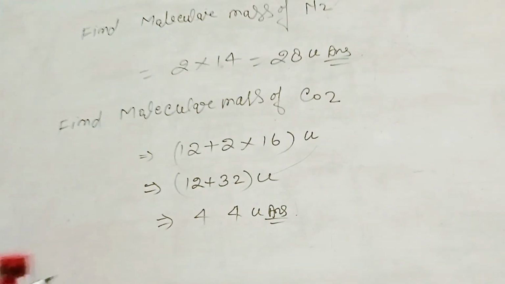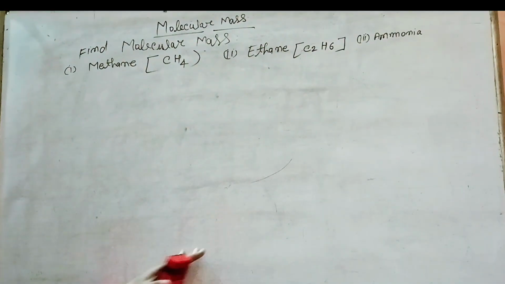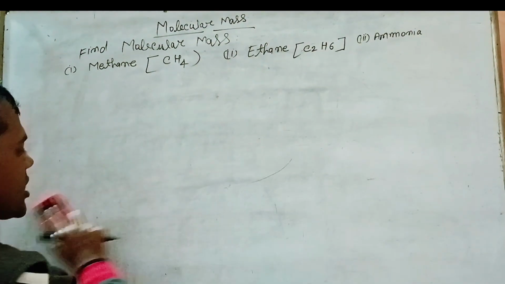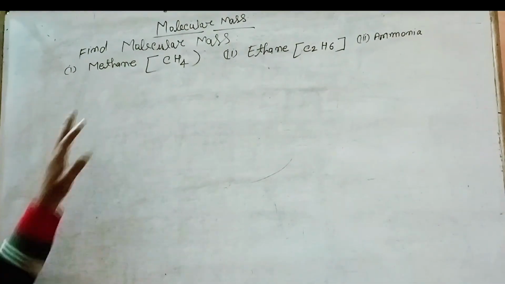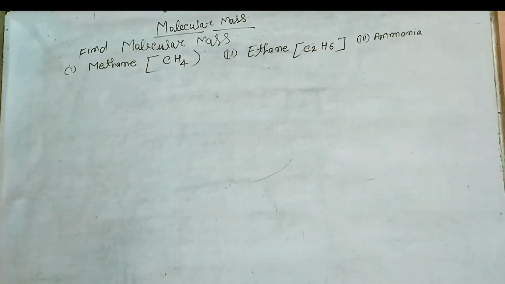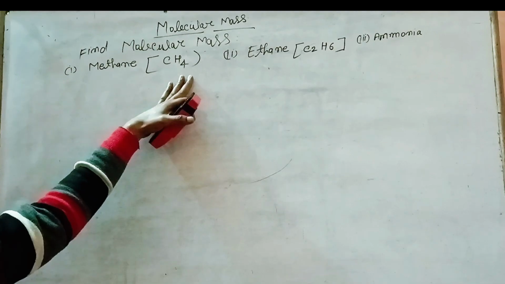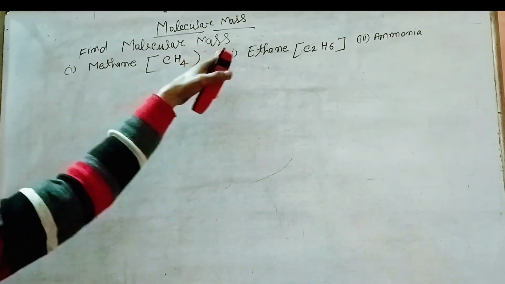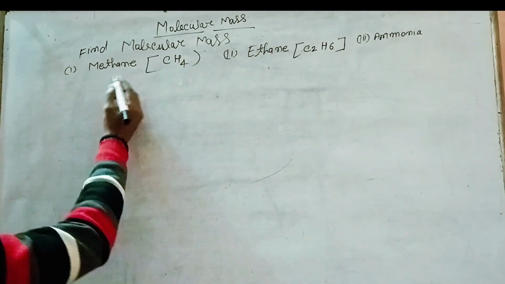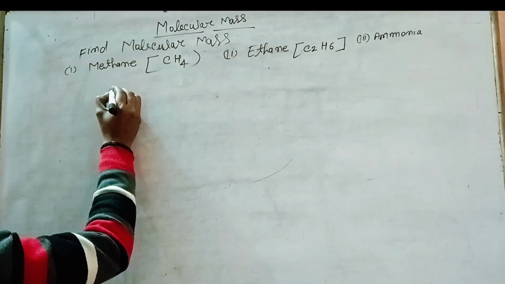Next, मीथेन। नेक्स्ट हमारा केमिकल फार्मूला मीथेन CH4. It is a molecule, and find the molecular mass of methane. So CH4.